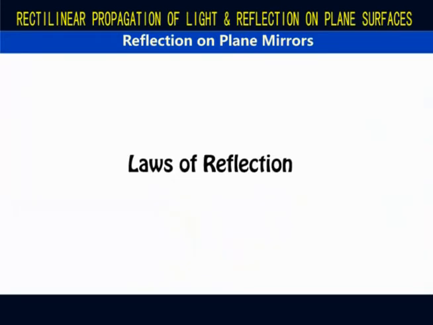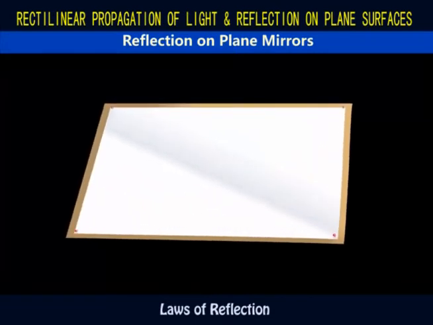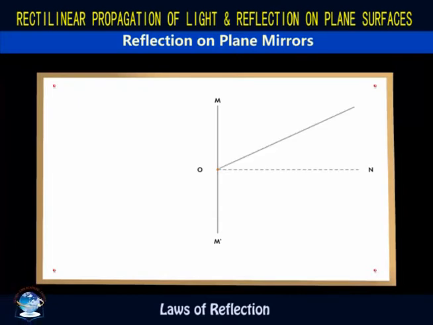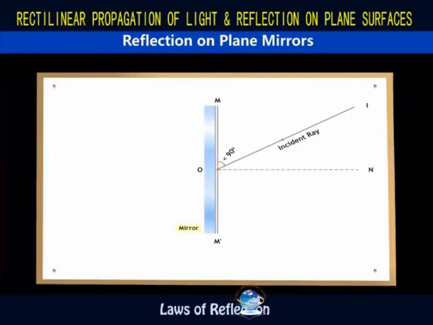Now we look at laws of reflection. We fix a white piece of paper on a drawing board. Draw a line M prime on it and mark a point O at the center of the line. Draw a normal ON to M prime. Next, draw IO, the incident ray, in such a way that the angle IOM is less than 90 degrees. Place a plane mirror vertically on M prime.